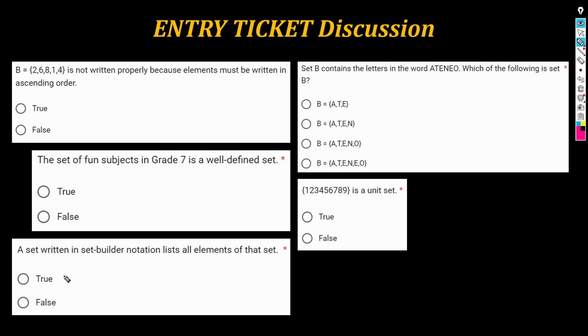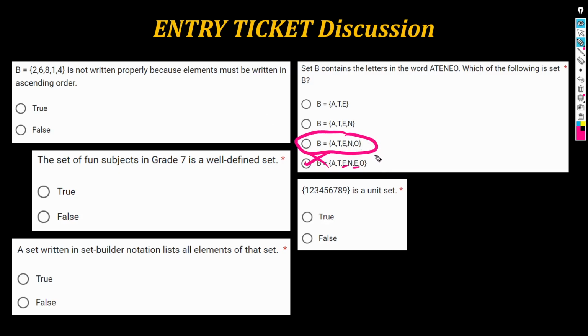Next, set B. Set B contains the letters in the word Ateneo. Which of the following is set B? Marami rin sumagot sa inyo. Eto. Mali. Sir, bakit mali? Ay, 2 beses na ulit yung E. Remember, an element is distinct. If you're talking about the letters in the word Ateneo, well, I see E was used twice in the word, but it's the same letter. It's the same element. Which means my final answer should be this one.